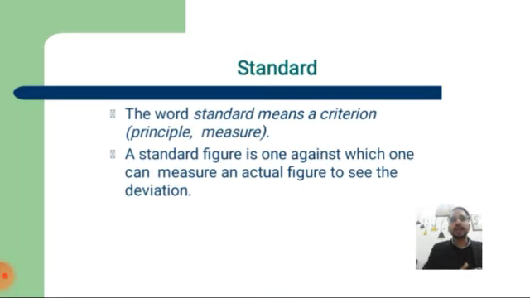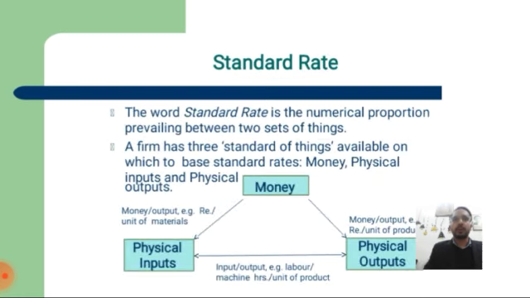The word standard means a criterion, principle and measure. A standard figure is one against which one can measure the actual figure to find the deviation. The standard rate is the numerical proportion prevailing between two sets of things. There are three standards of things available which are the base of the standard rate: money, physical input, and physical output.